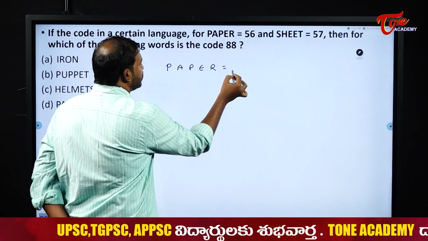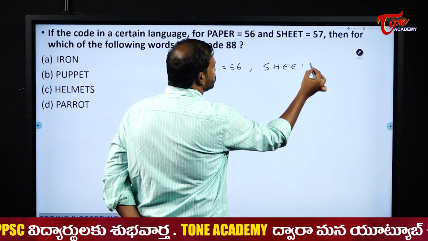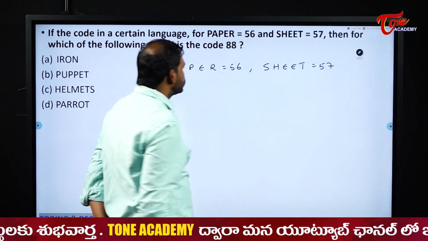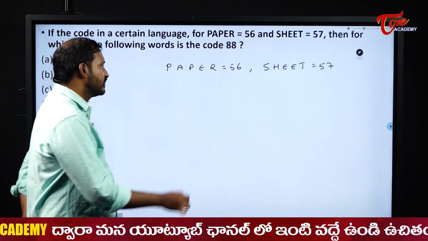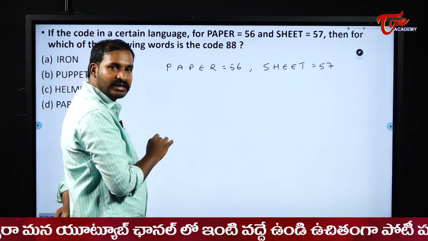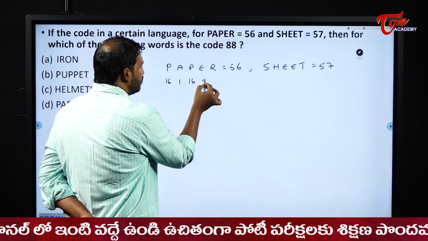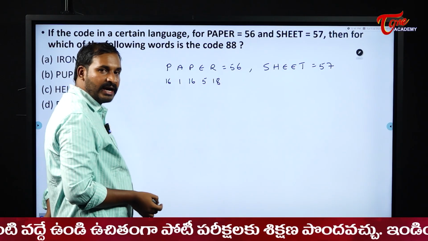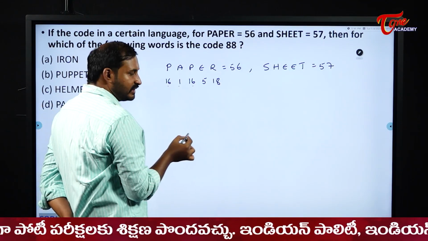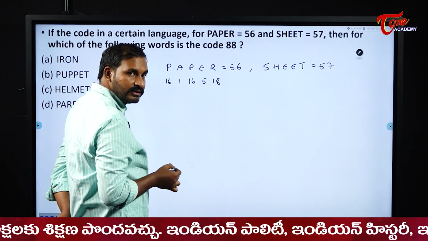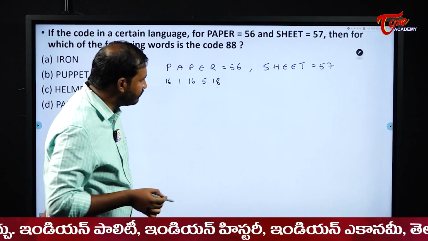Paper is coded as 56 and sheet is coded as what? 57 here for us. So for paper, first of all try to identify the logic here. 8, 16, 1, 16, 5 and 18. Let me add all this, whether it is satisfying. 16 plus 1, 17. 17 plus 16, 33. 33 plus 5, 38. 38 plus 18, 56.